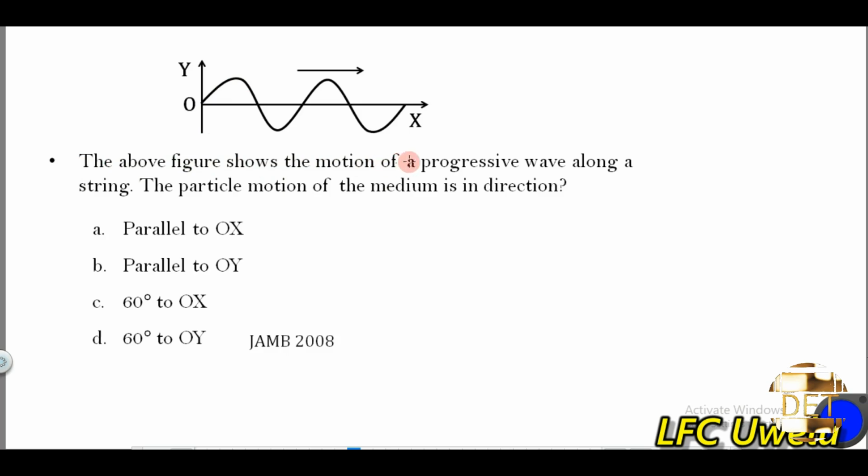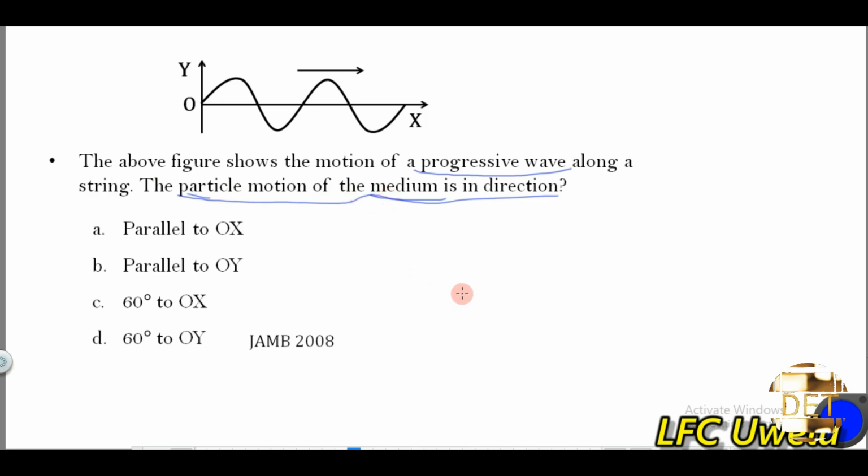The above figure shows the motion of a progressive wave along a string. The particle motion of the medium is in which direction? The direction of the particles of the medium doesn't really change, right? Energy is just transferred, but there is no permanent displacement of the particles of the medium. There is no displacement of it. There is no permanent displacement.